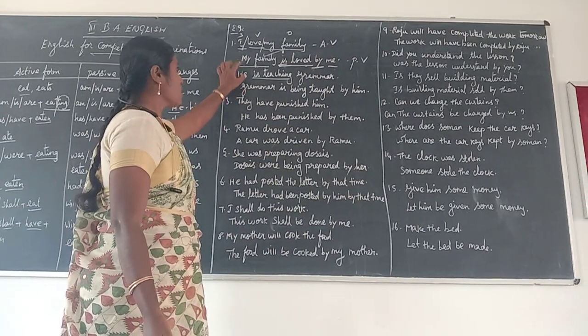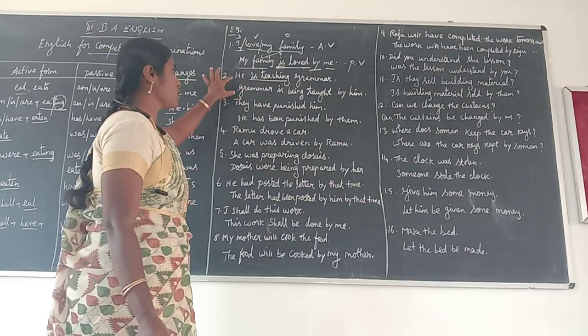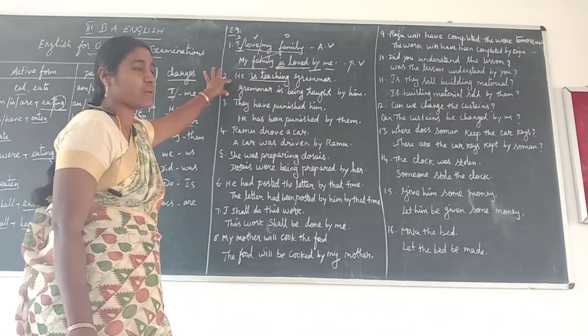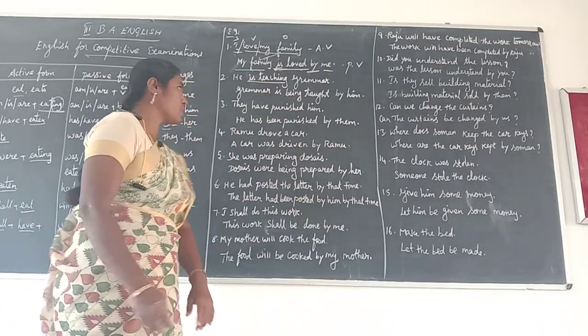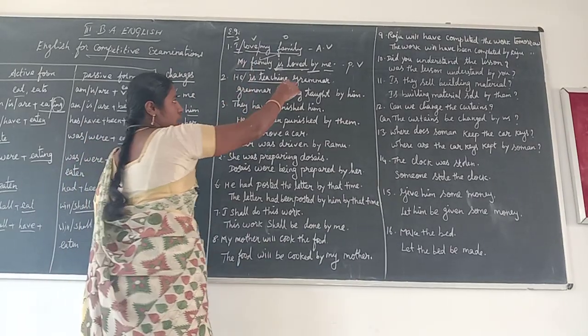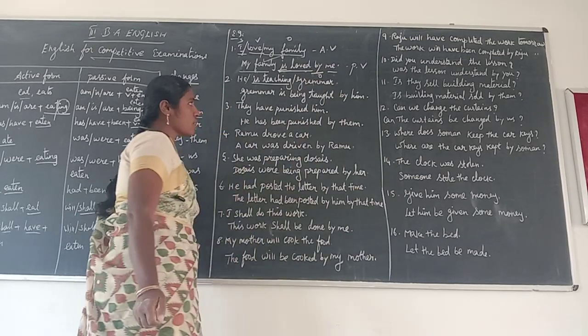Second sentence. This is the present continuous tense sentence. He is teaching grammar. He is the subject, is teaching is the verb, grammar is the object.